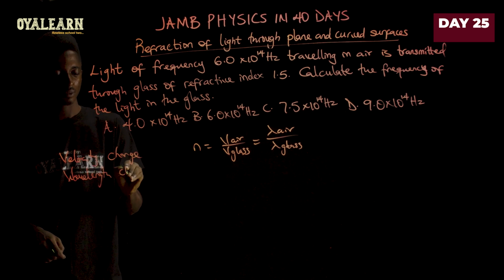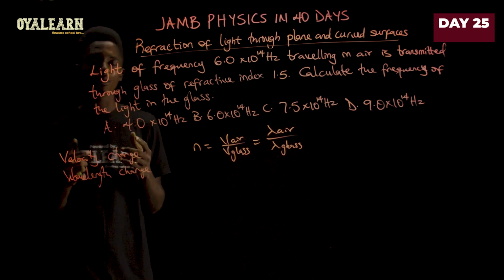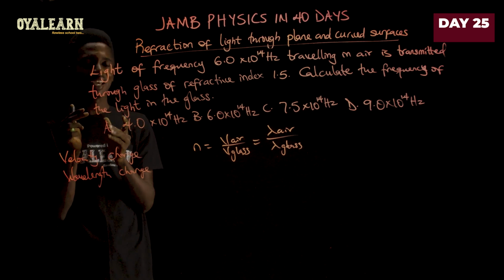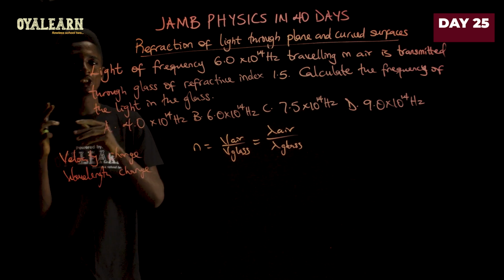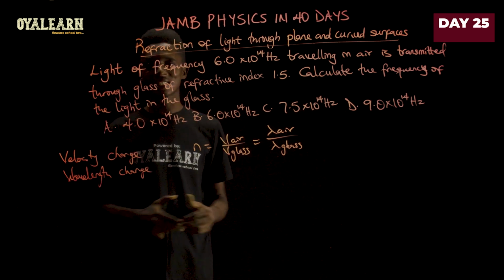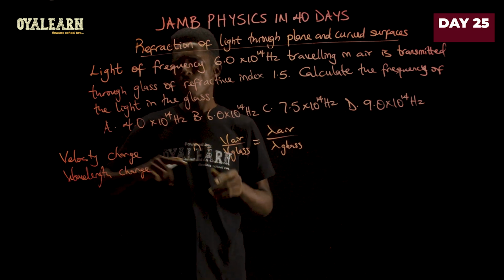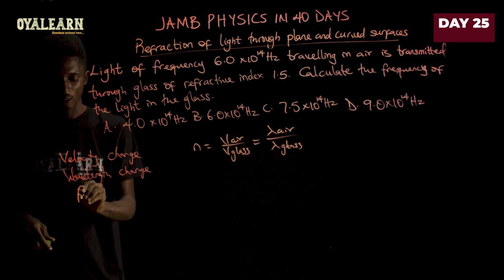Like in this case, velocity of light wave in air is greater than the velocity in glass. So since velocity will reduce as it gets into the glass, the wavelength will also reduce as it gets into the glass. But one thing always remains constant, and that is frequency.